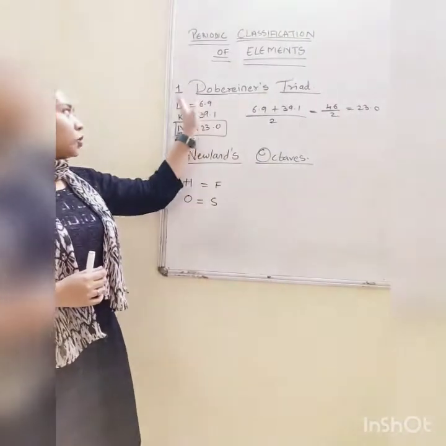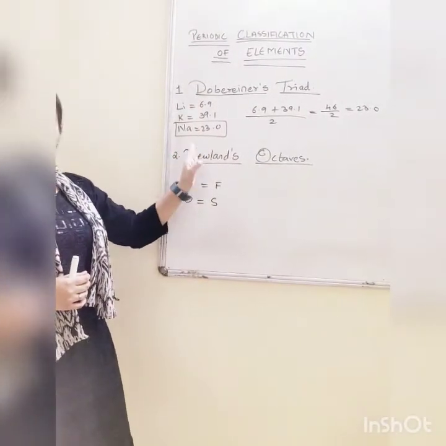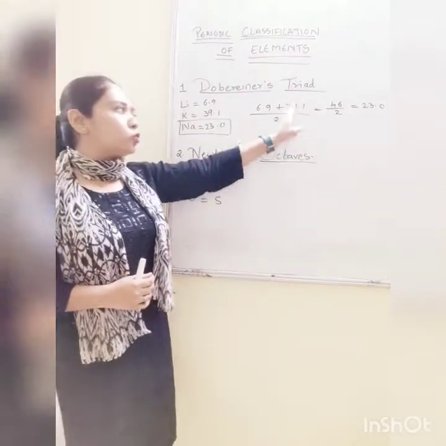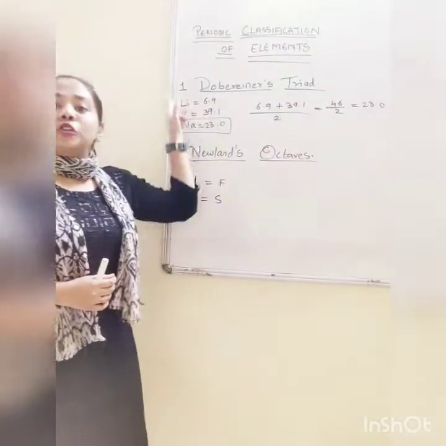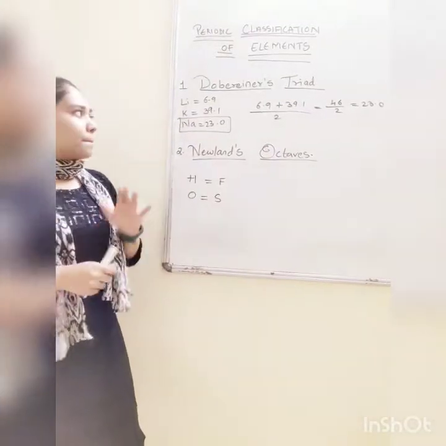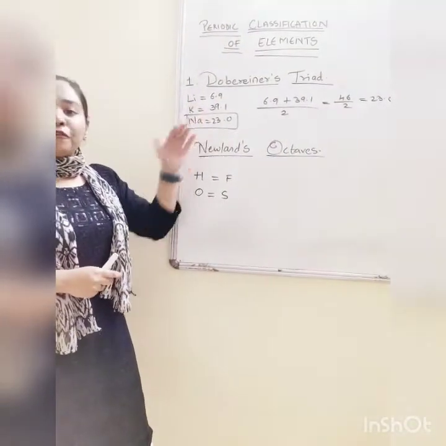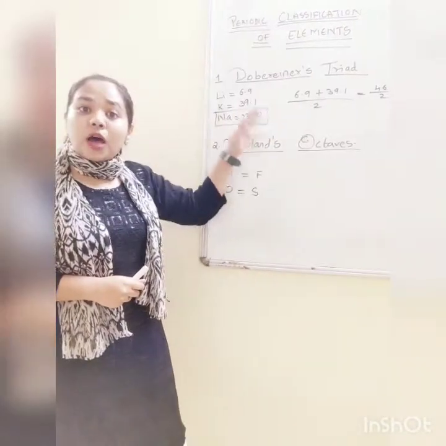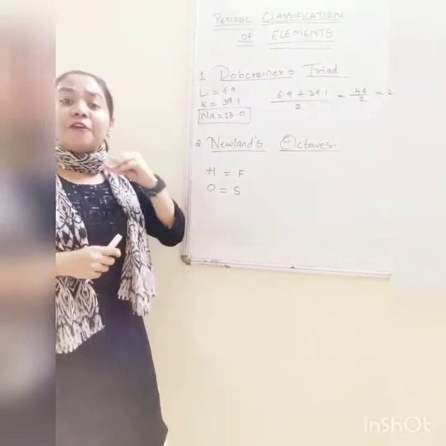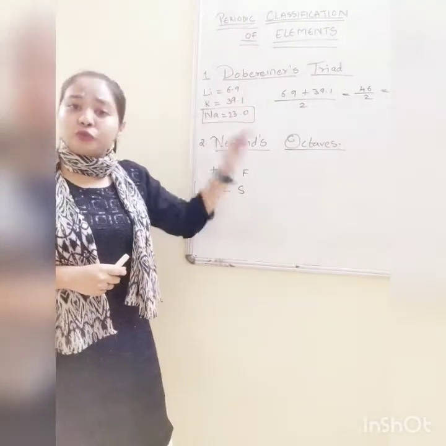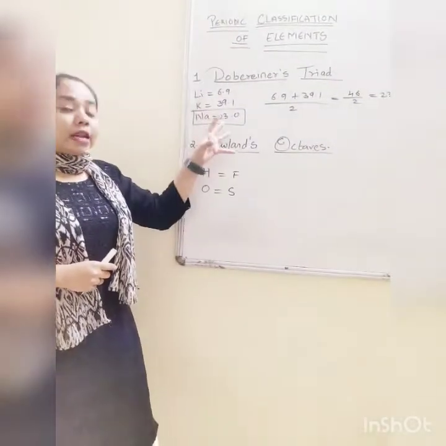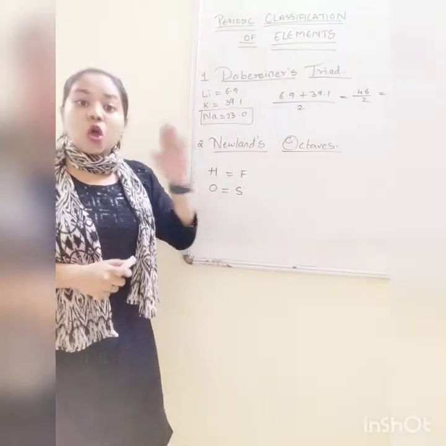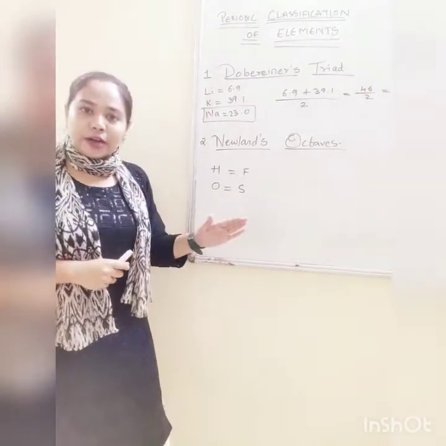For example, you can take lithium, potassium and sodium. If you add lithium and potassium and divide by 2, you will get the mass of sodium. Clear? But his law failed because it was not followed throughout the elements. For every element this was not true. For some elements this was true, for some elements the rule was not followed. So his law got discarded.